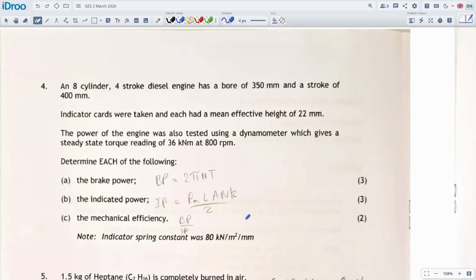Again, they've really chewed up the units down here. Those kilonewtons per meter squared per millimeter is a bit of a pain. And they do something else in here. Yeah, the indicator cards. They have this rarer version of the indicator cards, kind of like the harder version of this question. But again, we'll go through it. That'll be fine.